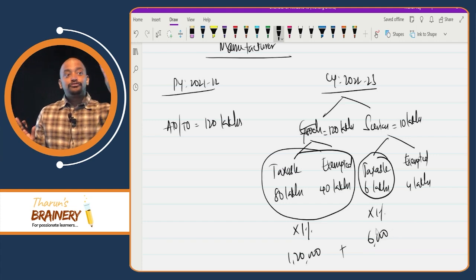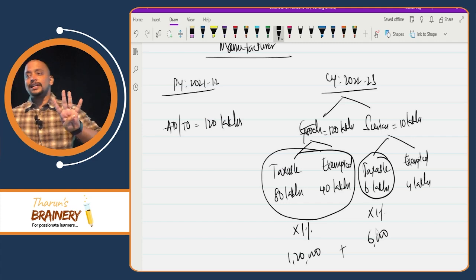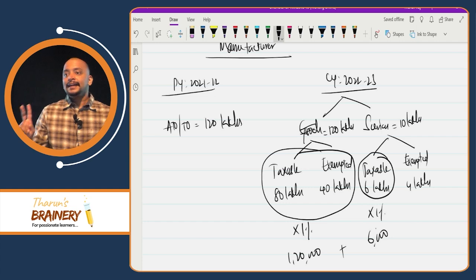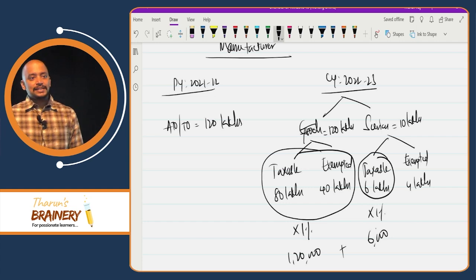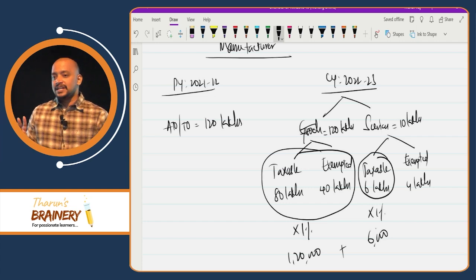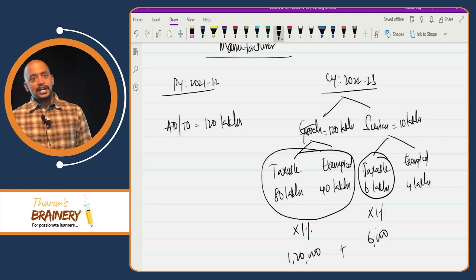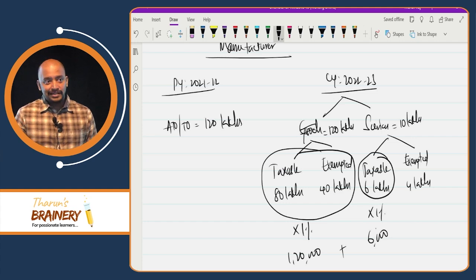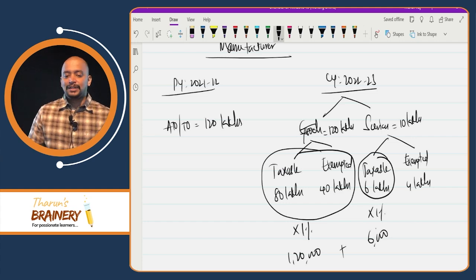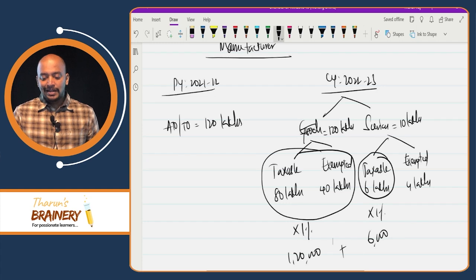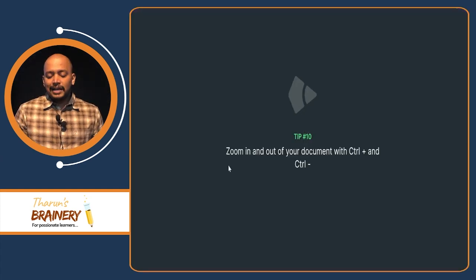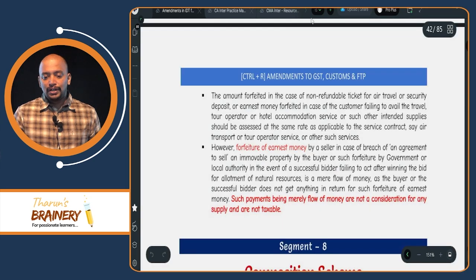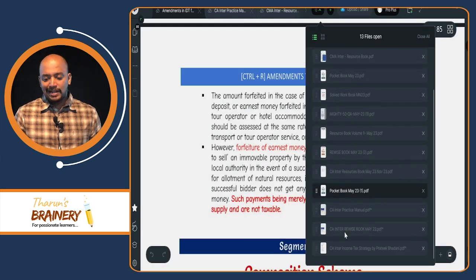Hope you remember. 4 rates you need to remember. What are the 4 rates? Come on. Manufacturer, 1% of total turnover. Trader, 1% of taxable turnover. Restaurant service, 5% on total turnover. Up to 10% limit of services, 1% on taxable turnover. That should be taken. And then the rate applicable to a trader should be taken in that case.